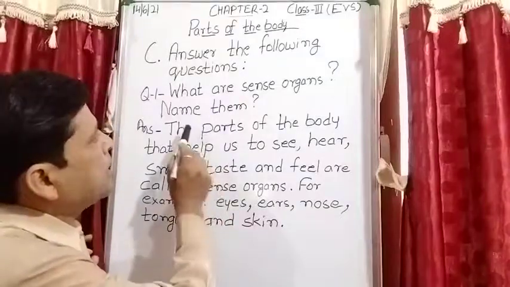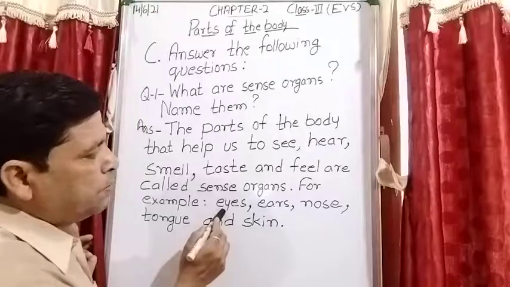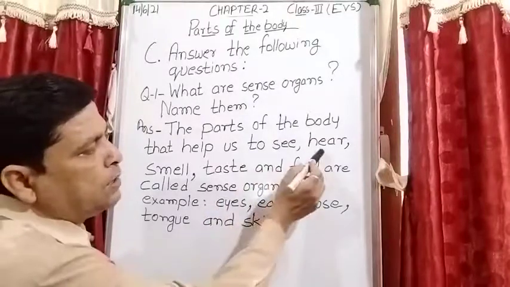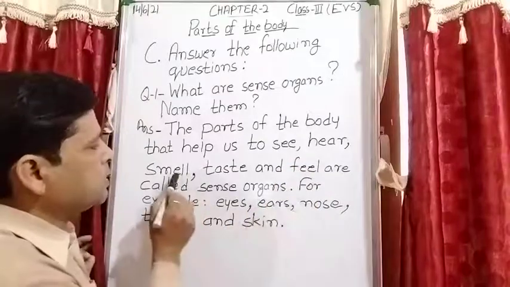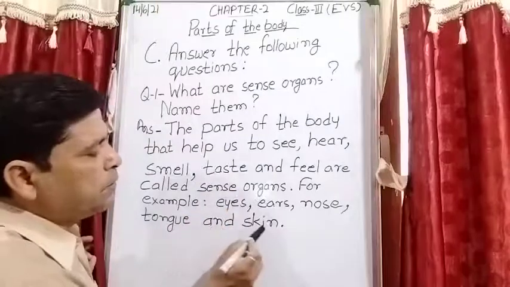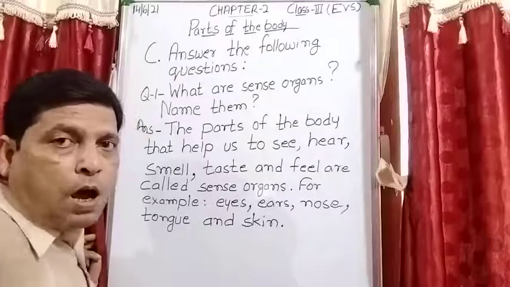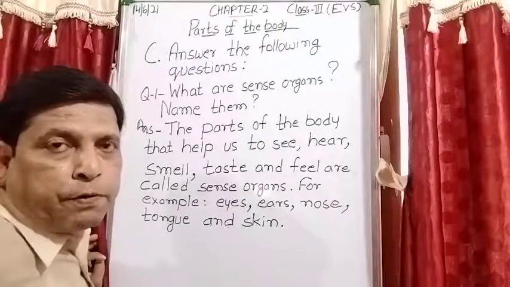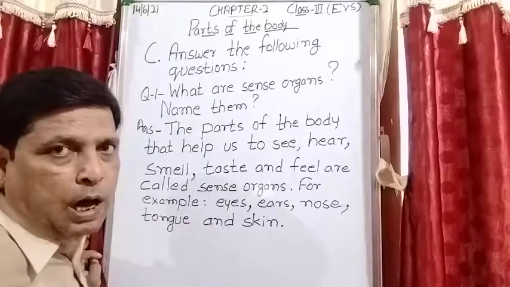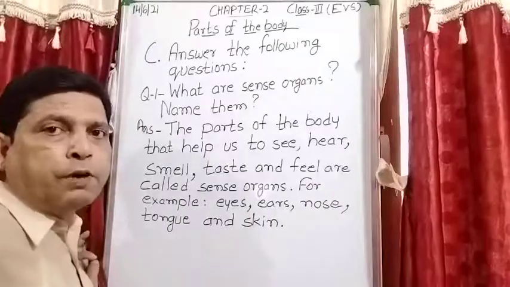And after that it is asked, name them. So for example, with the help of eyes you can see, with the help of ears you can hear, with the nose you can smell, with the tongue you can taste the food, and with the skin you can feel whether the object is hot, cold, rough, smooth, soft or hard.